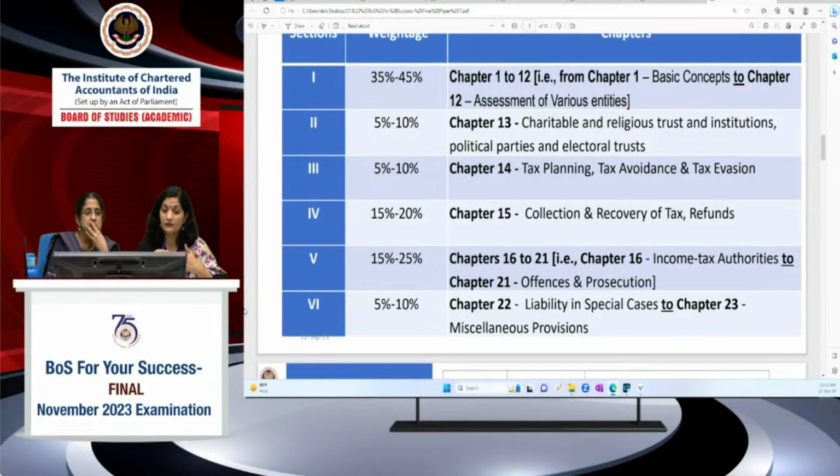Then another section, section 4. This should be your strength actually. This is not very difficult, not very complicated. Of course, amendments keep coming in this chapter every year. Section 194 was inserted last year. 194O is not last year's amendment, but 194O, 206C(1G) and so many other things are very important. There is an interplay and integration of many provisions in this section. Case law based questions can be asked from this section. Your MCQ portion can be there. So around 14 marks coverage is there from this section 4.